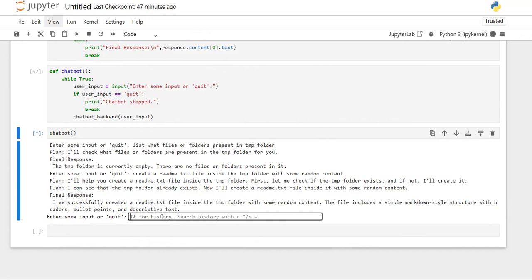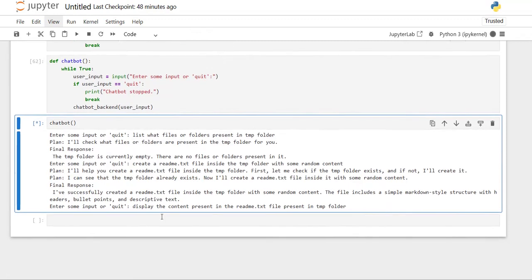So I want to see the content in it. Let's see, like, display the content present in the readme.txt file present in the tmp folder.